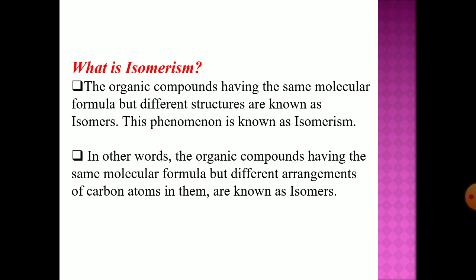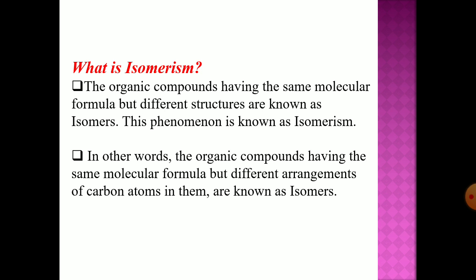Let us see what is isomerism. The terms isomers and isomerism are interrelated. Organic compounds having the same molecular formula but different structures are known as isomers, and the phenomenon is known as isomerism. In other words, organic compounds having the same molecular formula but a different arrangement of carbon atoms in them are known as isomers.